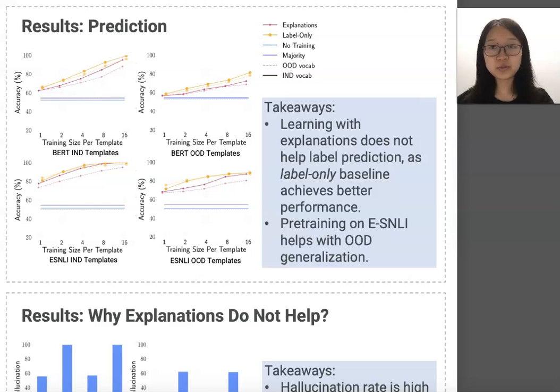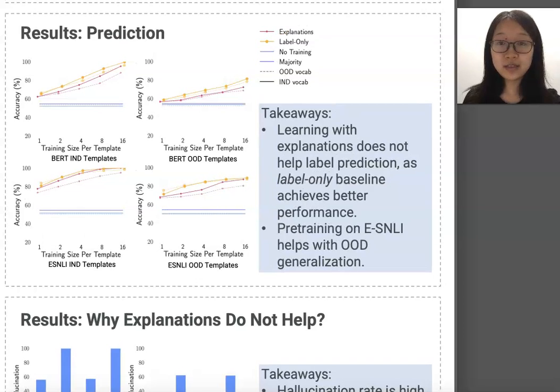Given these high BLEU scores, we were surprised to find that learning with explanations does not help label prediction. The figures here show prediction accuracy as training size varies. The yellow line represents learning without explanations, and it essentially outperforms the rest of the models across all conditions. This led us to wonder why explanations did not help.